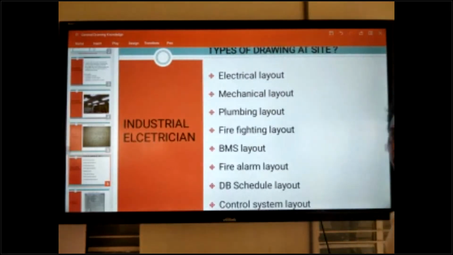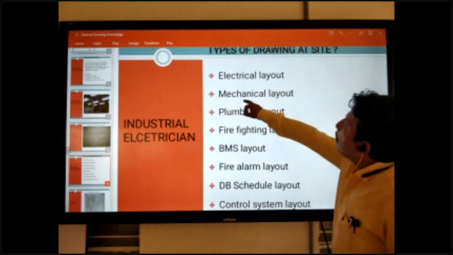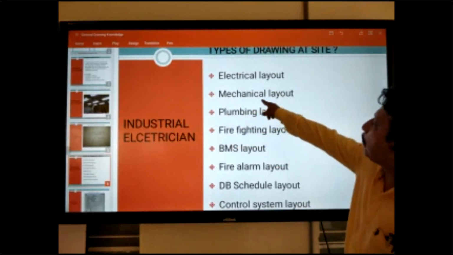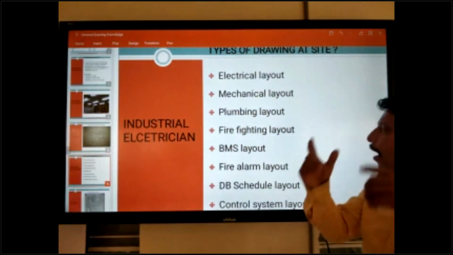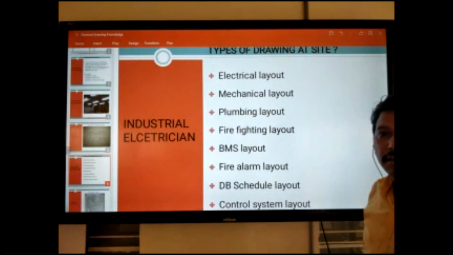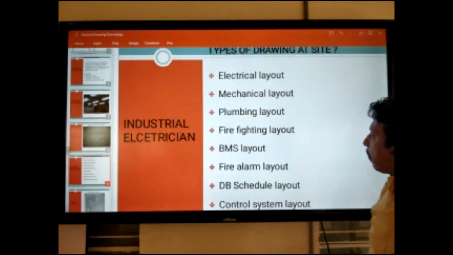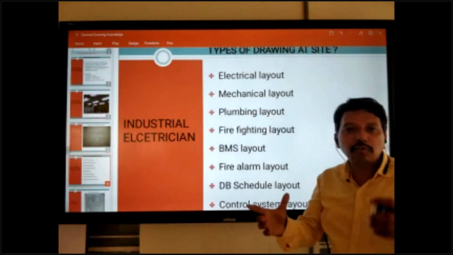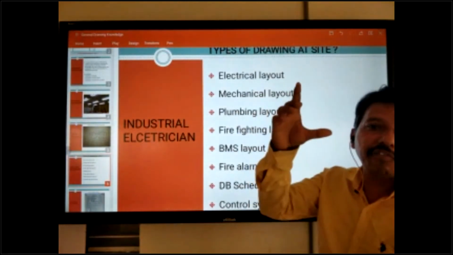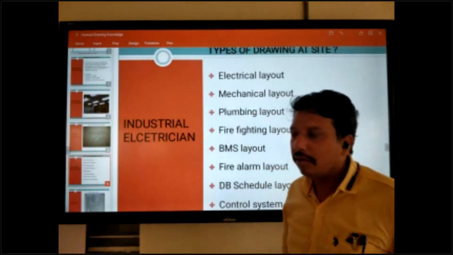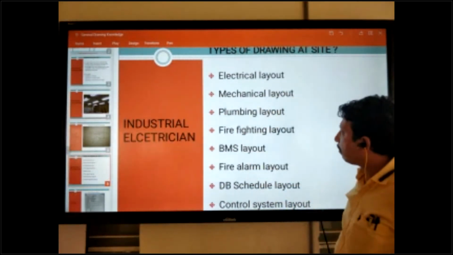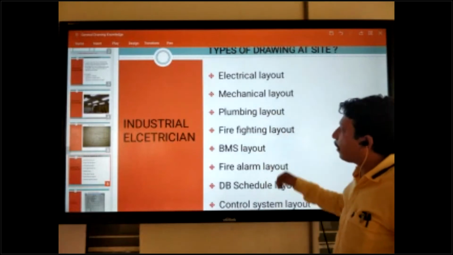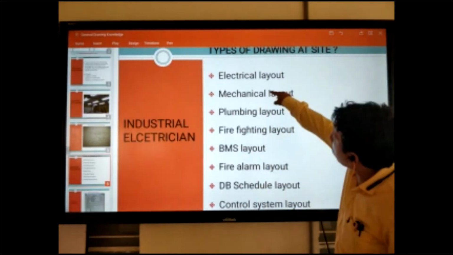In electrical and mechanical work, mechanical types of work use the mechanical layout drawing, same as firefighting work. Plumbing covers bathroom, PVC, drainage, and drinking water drawings. The firefighting layout is also handled by mechanical people.